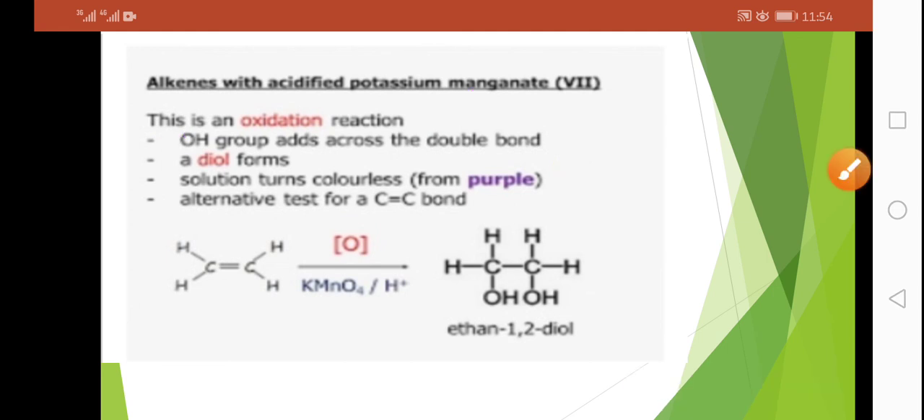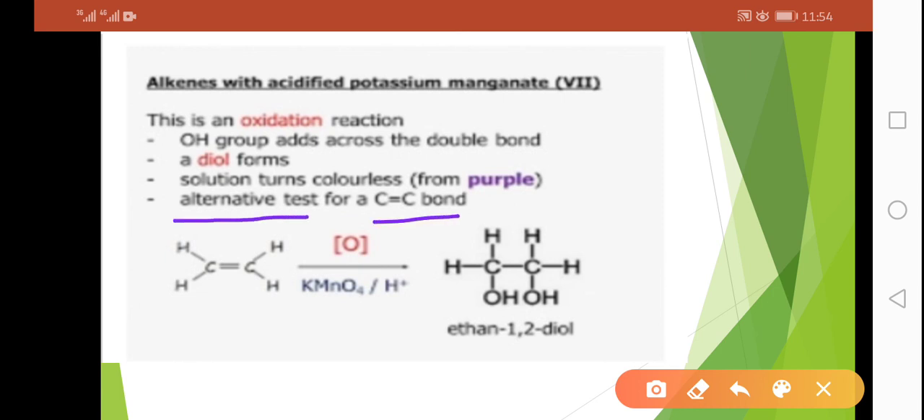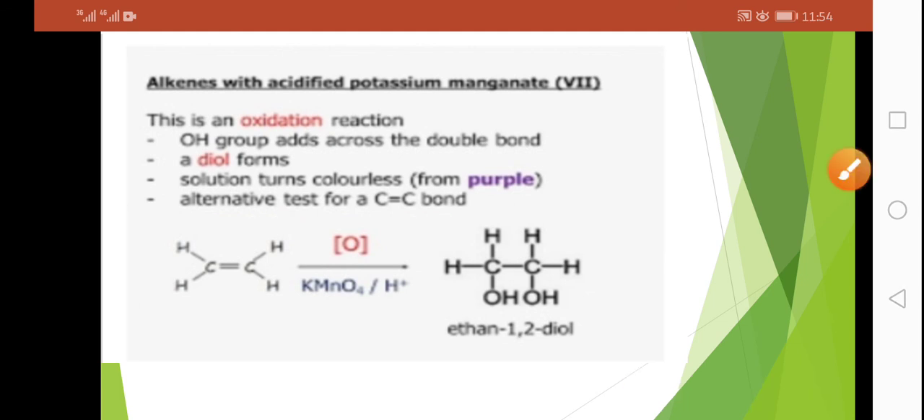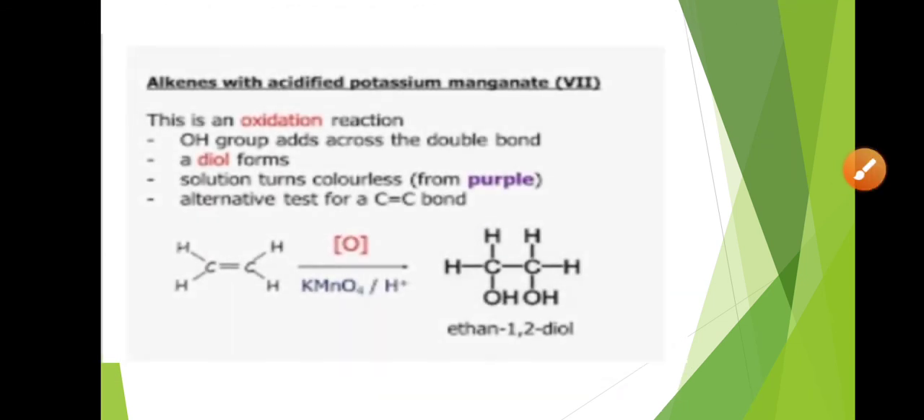Students, KMnO4 is purple in color, and whenever it reacts with ethene, that is an unsaturated hydrocarbon, the purple color of the solution will disappear, and this indicates that we can use this reaction as an alternative test to find out or to detect the presence of carbon to carbon double bond. Why is it called an alternative test?